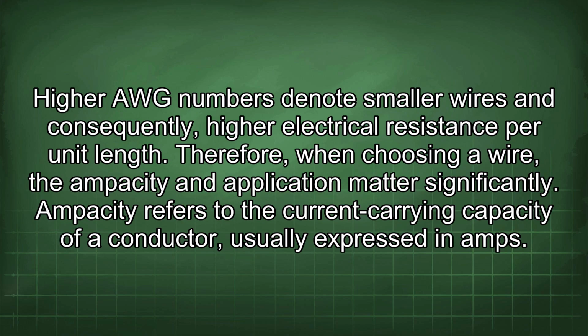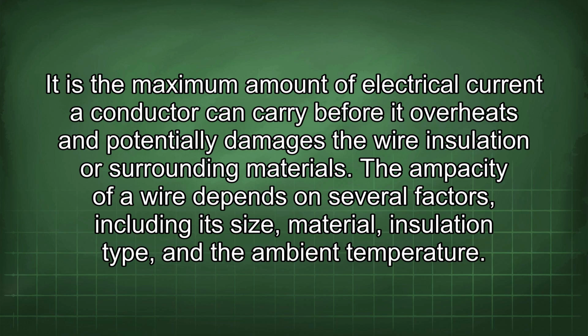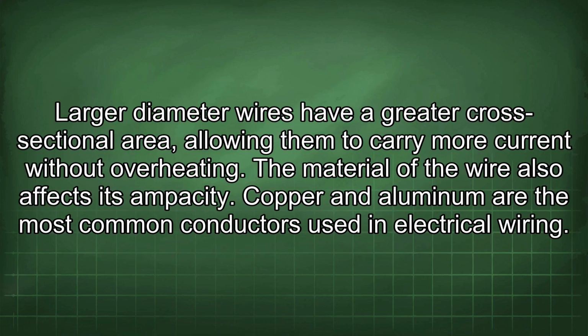Ampacity refers to the current carrying capacity of a conductor, usually expressed in amps. It is the maximum amount of electrical current a conductor can carry before it overheats and potentially damages the wire insulation or surrounding materials. The ampacity of a wire depends on several factors, including its size, material, insulation type, and the ambient temperature. Larger diameter wires have a greater cross-sectional area, allowing them to carry more current without overheating.